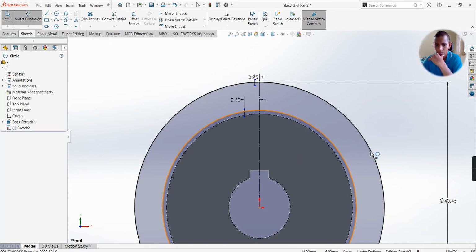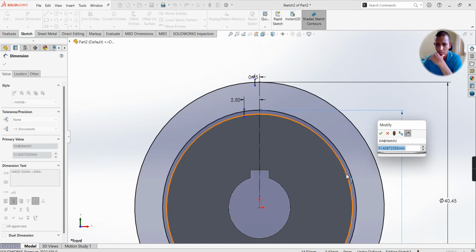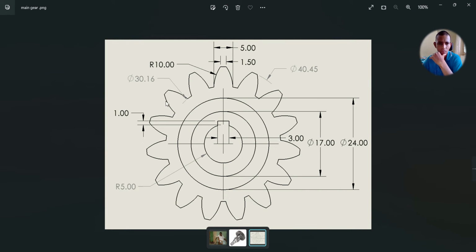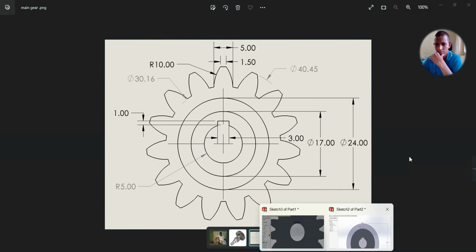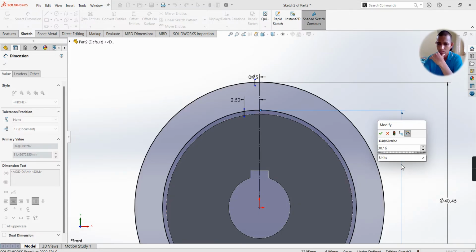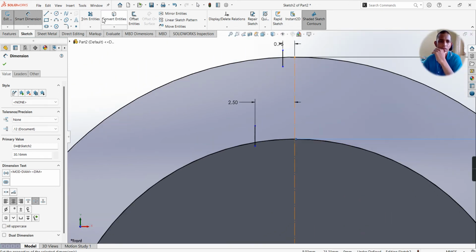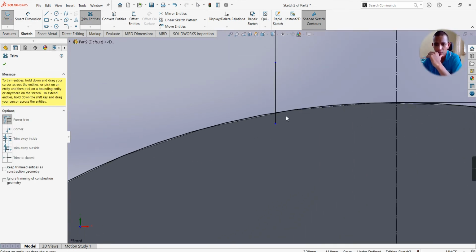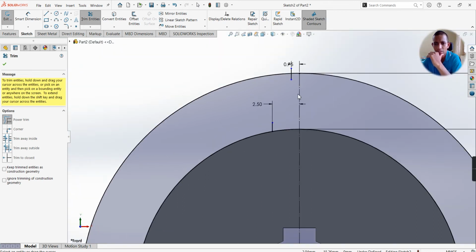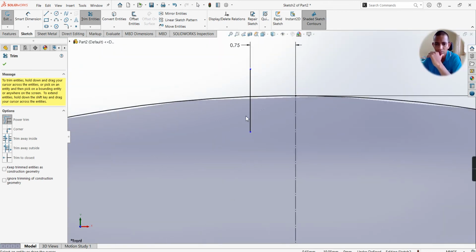Make the dimension same as this circle, that is 30.16. Now take a trim command and you can trim this extra line and you can trim this line.